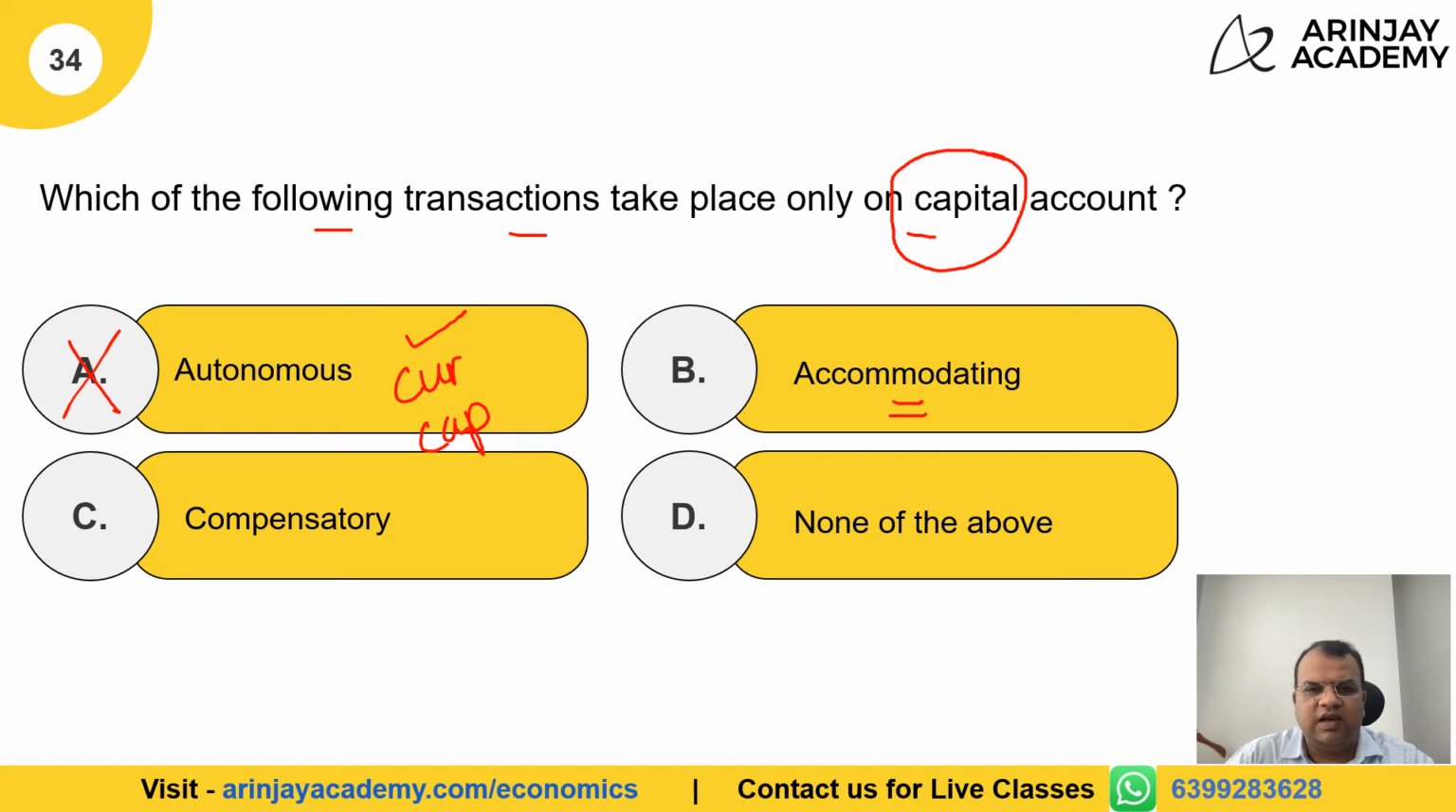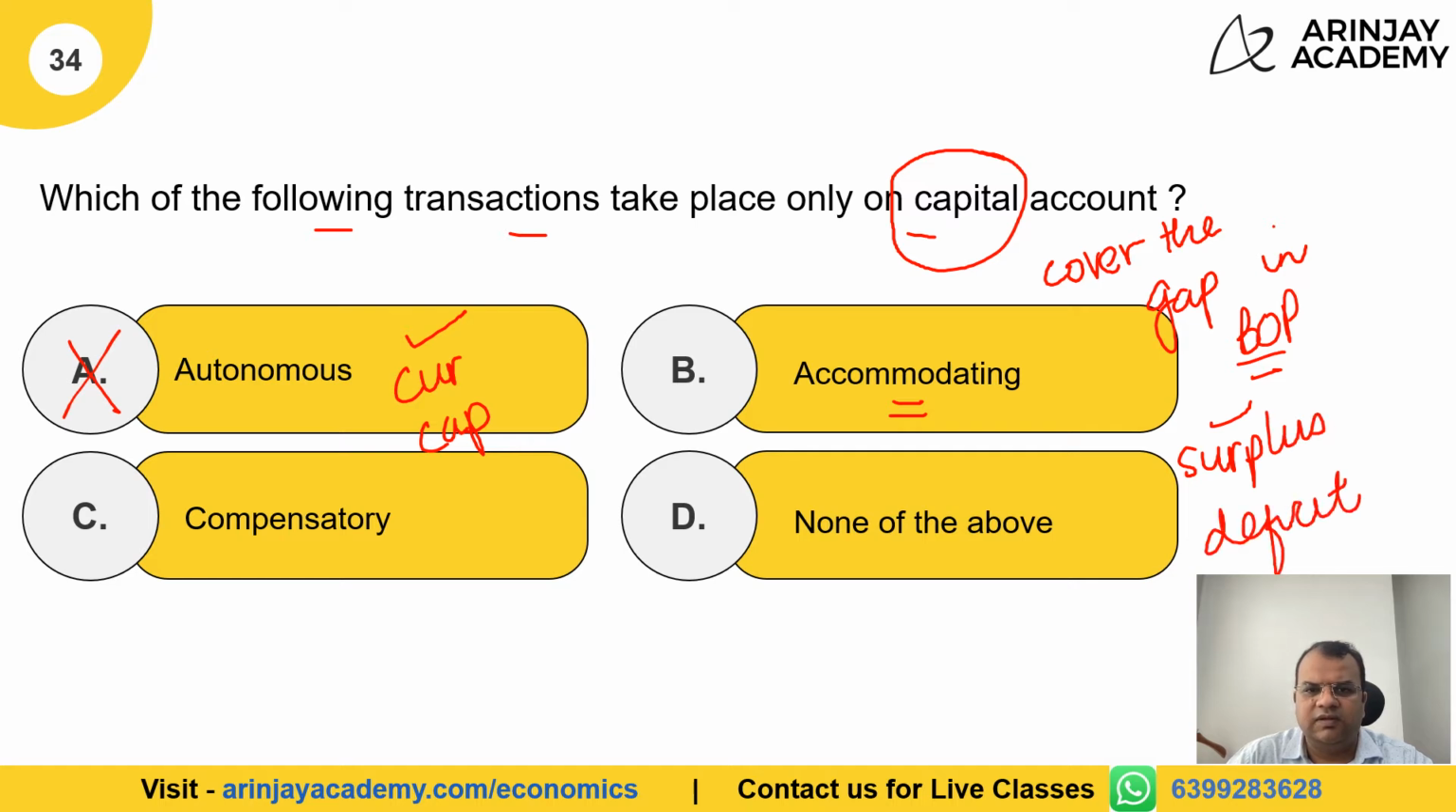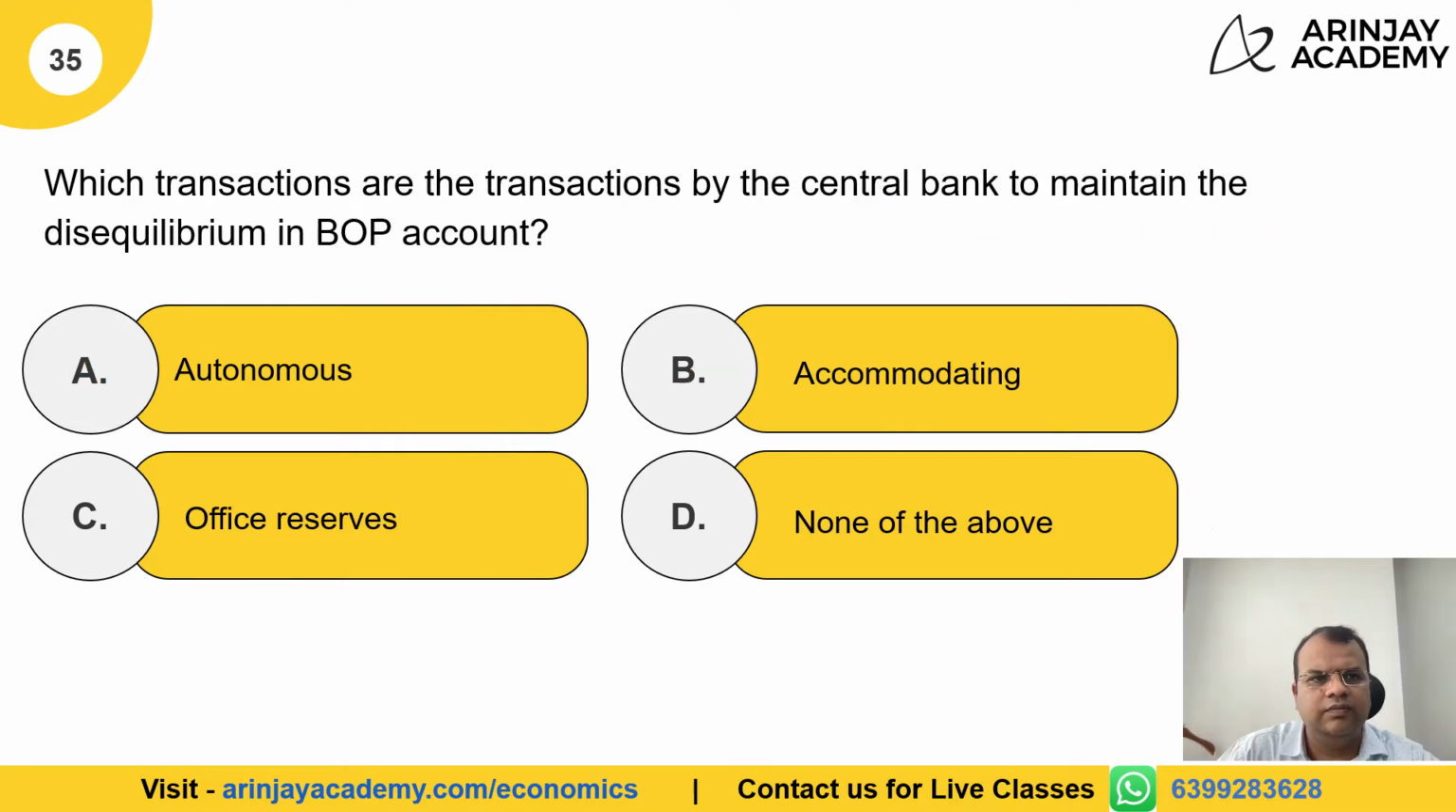Accommodating transactions are done to cover the gap in the balance of payment account. Now, this gap can be either a surplus or it can be a deficit. But in both the cases, it will always be a capital account transaction. Therefore, the correct answer is B, accommodating transactions.